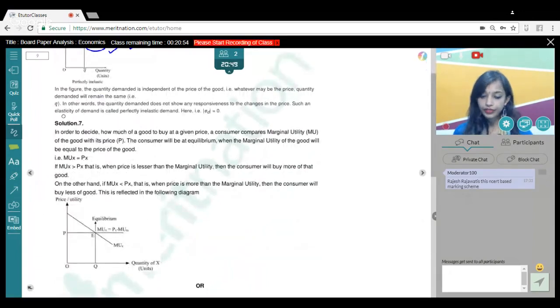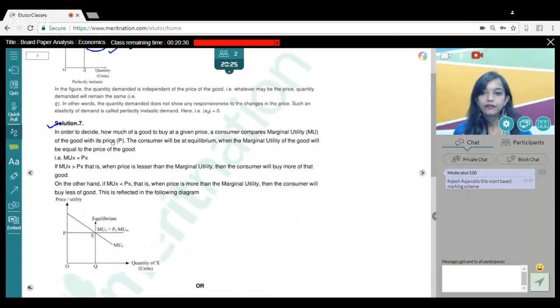Moving to the 7th question, again very direct. Given the price of a good, how will a consumer decide how much quantity to buy of that good? If you had practiced the sample papers and previous year questions, this was one of the questions from previous board years. We just had to explain consumer equilibrium in case of a single commodity.